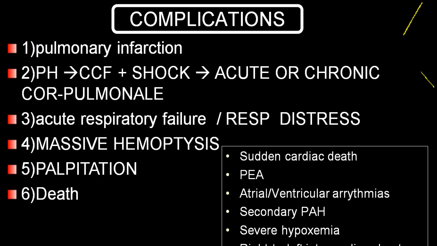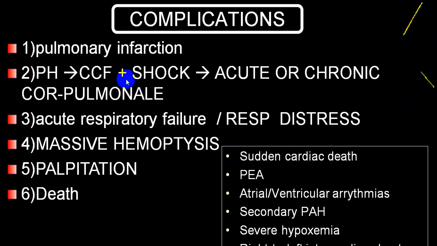As far as complications of pulmonary embolism are concerned: pulmonary infarct, in case of a massive pulmonary embolism, severe pulmonary hypertension, congestive cardiac failure with a shock stage, and it will produce acute cor pulmonale. By and large, chronic cor pulmonale will be common in a person who is developing chronic thromboembolic phenomena.